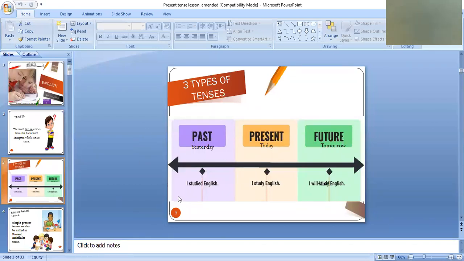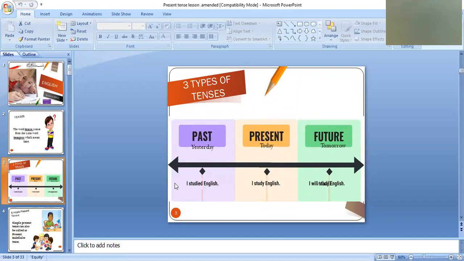Dear children, look at the examples here. I studied English. In the next example, I study English. You know, here we have used the verb studied, but here we have used the verb study. In the future, I will or shall study English. We usually use shall with I, but nowadays we can use will with I also.